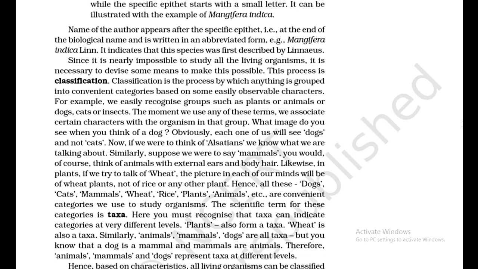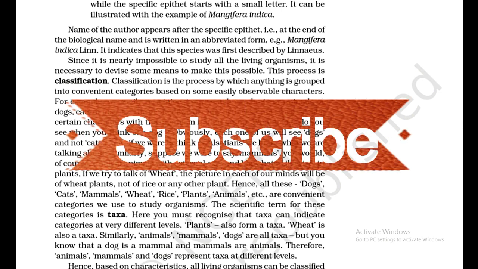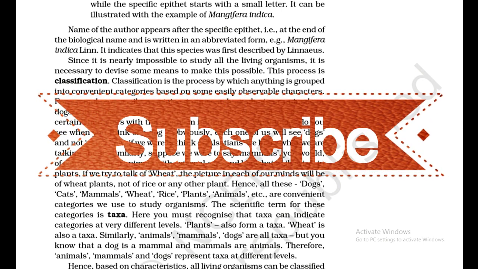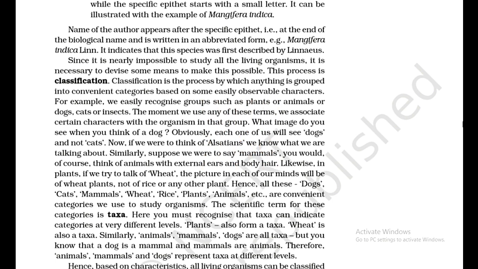Since it is nearly impossible to study all the living organisms, it is necessary to devise some means to make this possible. This process is classification. Classification is the process by which anything is grouped into convenient categories based on some easily observable characters. For example, we easily recognize groups such as plants or animals, or dogs, cats or insects. The moment we use any of these terms, we associate certain characters with the organism in that group.